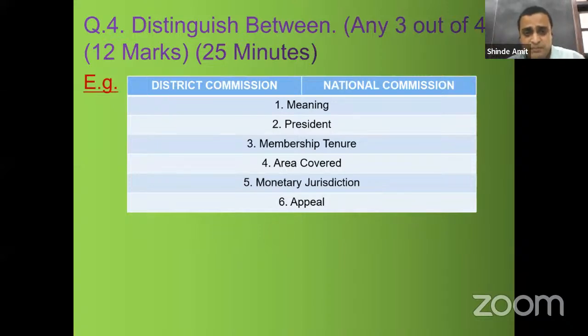Monetary jurisdiction, claims कितने तक satisfy होता है? In District Commission up to 1 crore, in National Commission more than 10 crores, and appeal. If the person who is not satisfied with the decision given by the District Commission, he can appeal to State Commission. If the person is not satisfied with the decision given by the National Commission, he can appeal to Supreme Court. All these points you have to explain.